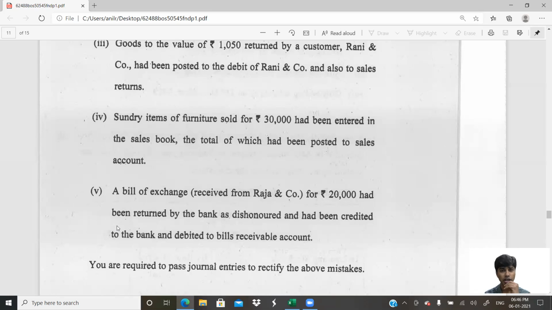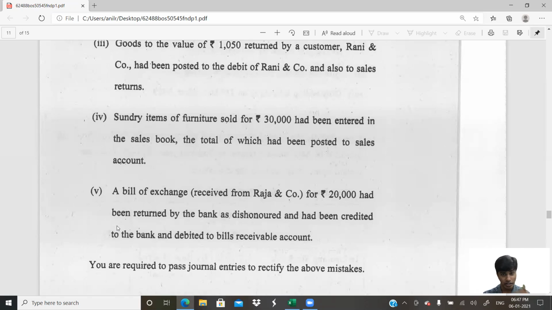What is the error here? The error is the extension entry. Once you receive that bill back, you would have to give it to that person who gave you the bill. Am I right? Yes or no? Because you're supposed to receive money from that guy. You would have to give money to the debtor. So in order to do that, you would have to give the bill to him and then his value will increase. Same bill what the banker gave you, you're passing it to him. So bills receivable is going out. So bills receivable account should be credited and sundry debtors account should be debited.